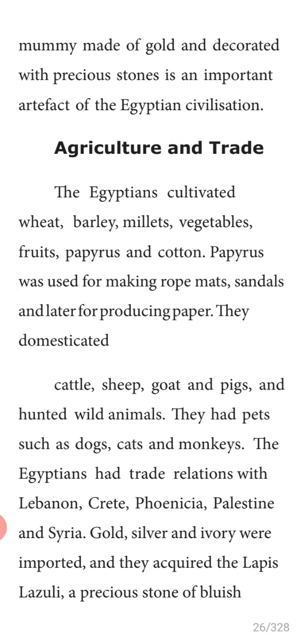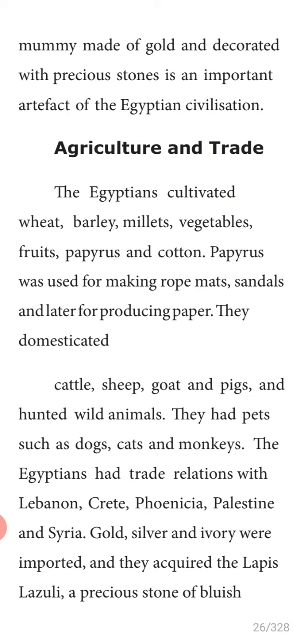Okay, now let us know about agriculture and trade. The Egyptians cultivated wheat, barley, millet, vegetables. Underline what they cultivated. Mark it as an answer. Fruits, papyrus. Papyrus is the name of a tree, the papyrus tree.